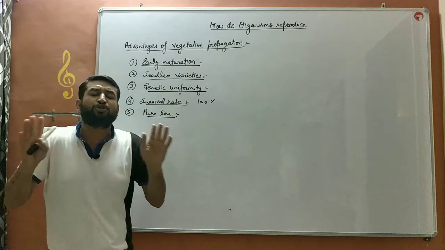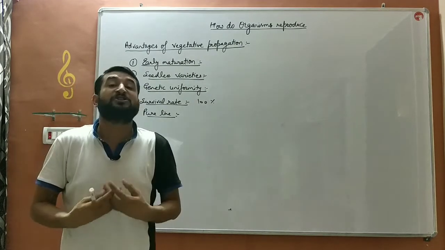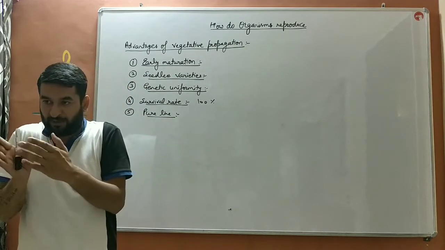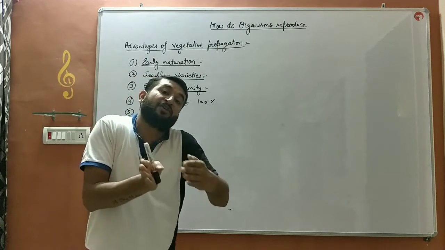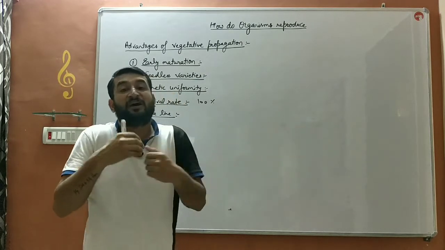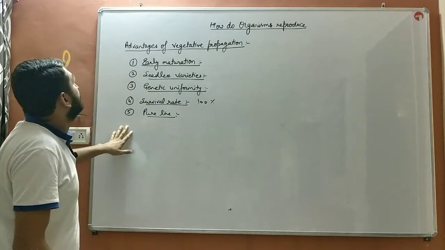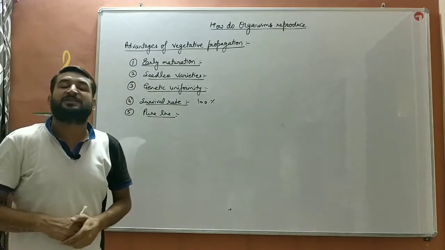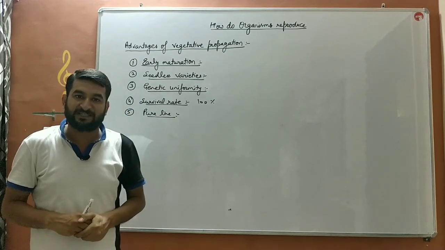As there is no change in the DNA sequence, there is no change in the characters, so that particular property of the plant will remain and will be produced again and again. So that is maintained by vegetative propagation, and these are the advantages of vegetative propagation.